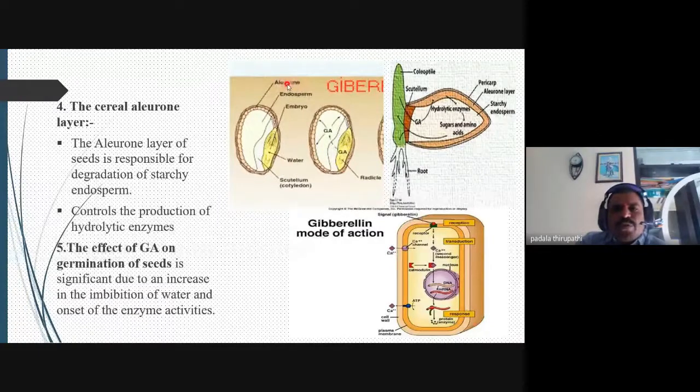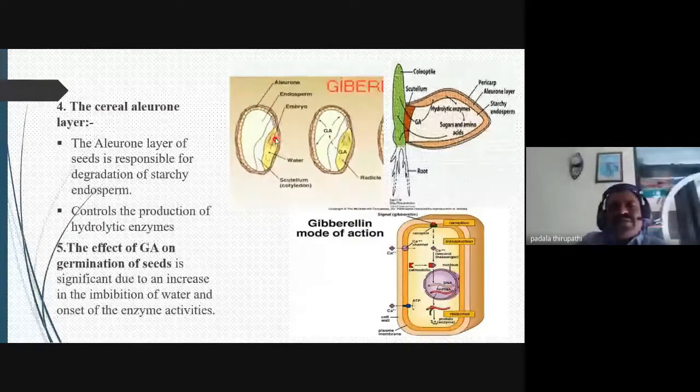You observe this embryo in the very corner region of the rice grain. You also observe it in the kernel of sweet corn. Whenever we are eating corn, this very small yellow-colored structure that we observe is the embryo, my dear friends.